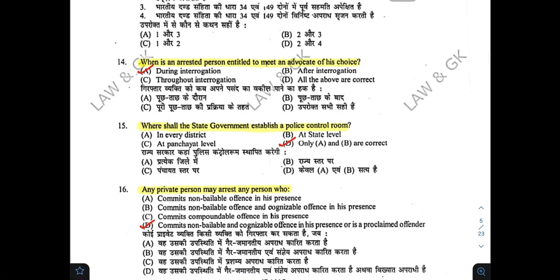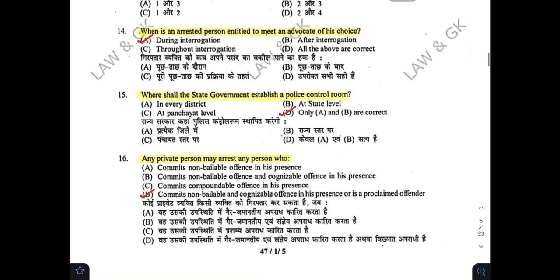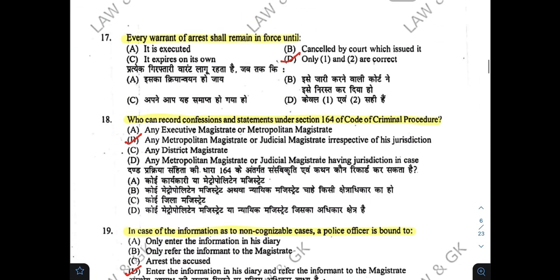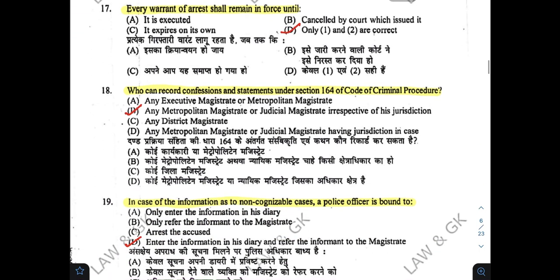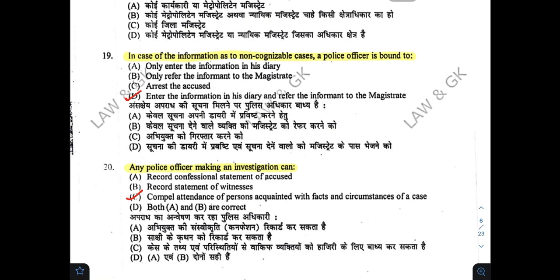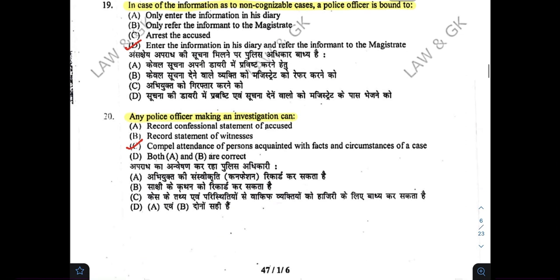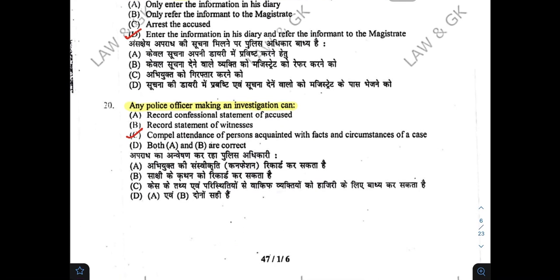When is an arrested person entitled to meet an advocate of his choice? Correct answer A. Where shall the state government establish a police control room? Correct answer D. Any private person may arrest any person who. Correct answer D. Every warrant of arrest shall remain in force until D. Who can record confessions and statements under section 164 of the CrPC? Correct answer is B. In case of the information as to non-cognizable cases, a police officer is bound to. Correct answer is D. Any police officer making an investigation can. C.